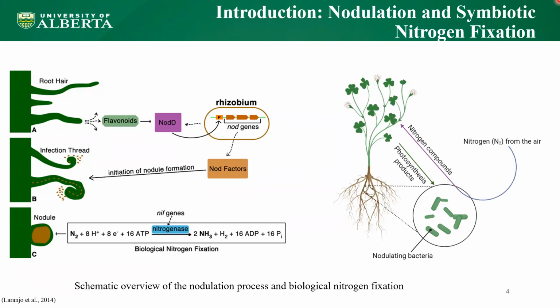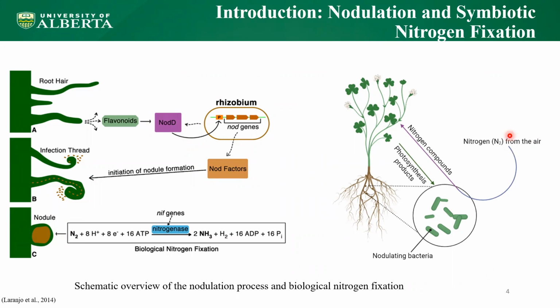Here we have a schematic diagram about nodulation and the biological nitrogen fixation. Plants release chemical signals called flavonoids that bind to nod genes called NodD in the rhizobium, which activates the release of nod factors, which are chemical signals to the plants to begin root hair deformation and initiate the eventual nodule formation. And this nodule unit houses the biological nitrogen fixation in the plants.